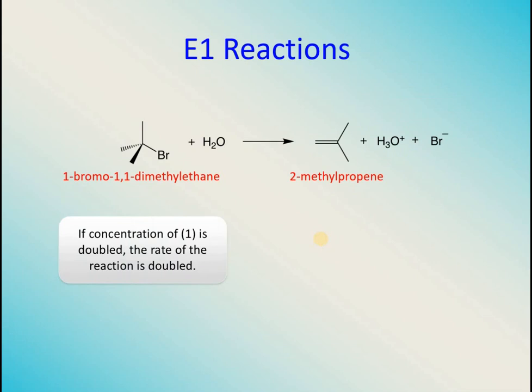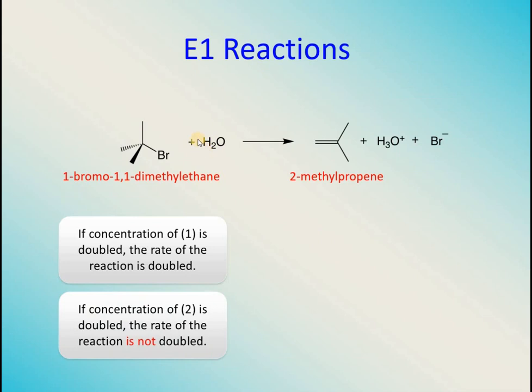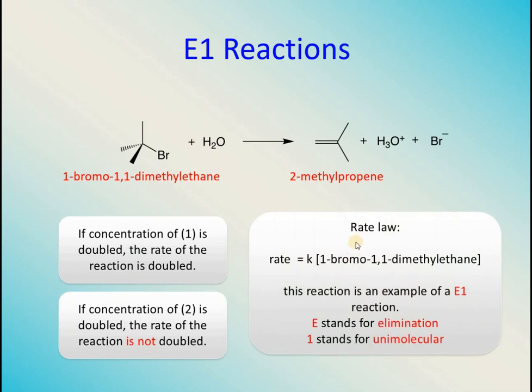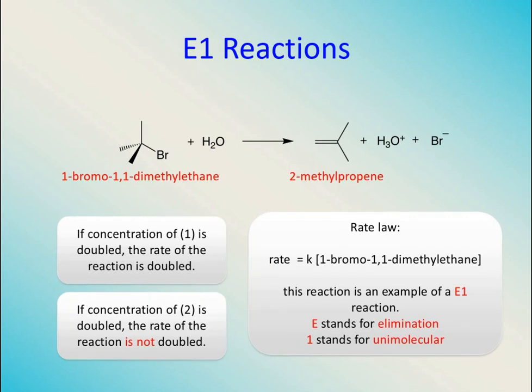If we study the reaction kinetics, we would get to know that if the concentration of the first reactant is increased, the rate of reaction is also increased. But the concentration of water, which is acting as a solvent, is not going to affect the rate of reaction. So if the concentration of 2 is doubled, the rate of reaction is not doubled. So in that case, how can you write the rate law? The rate of reaction depends only upon the concentration of one of the reactants. So that's why these reactions are called E1, where E stands for elimination and 1 stands for unimolecular. These are E1 reactions. Now let's see the mechanism of E1 reactions.